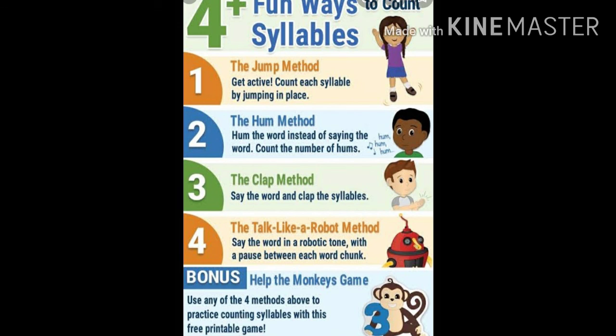Suppose I have to say cat. So if a robot will say it, how will the robot say? Cat, cat. So you can hear only one vowel sound. Or teacher. So teacher, you are having 2 vowel sounds, or 2 syllables.